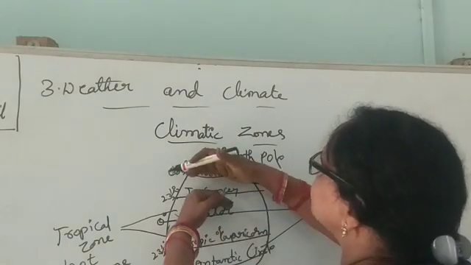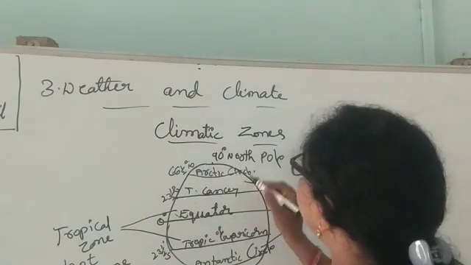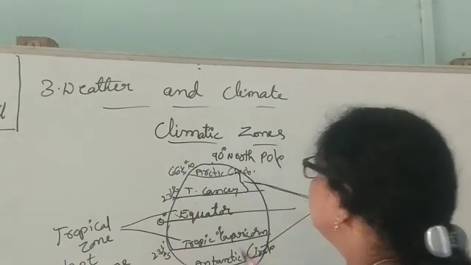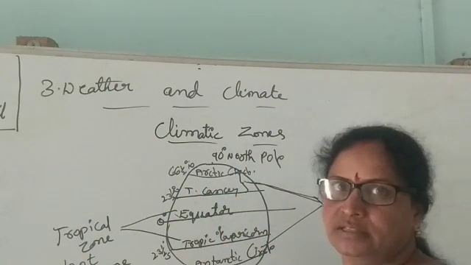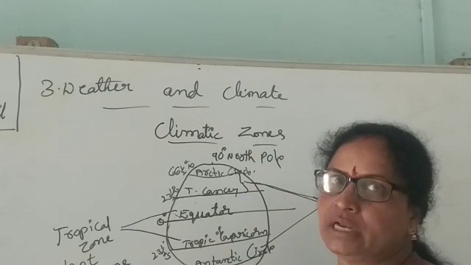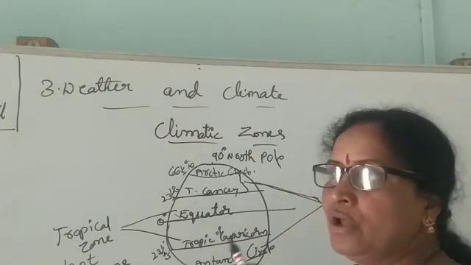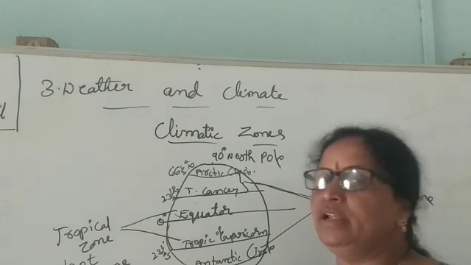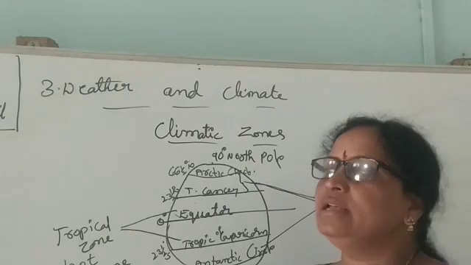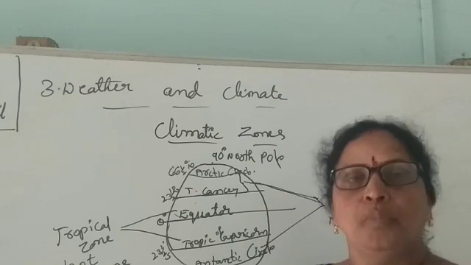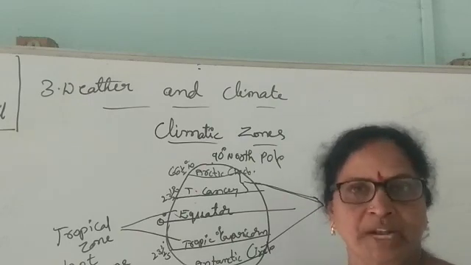కాబట్టి these places from 23.5 degrees to 66.5 degrees on both hemispheres, on both sides of the earth, are receiving not very cool, not very hot climate. The climate is moderate. Moderate means medium.